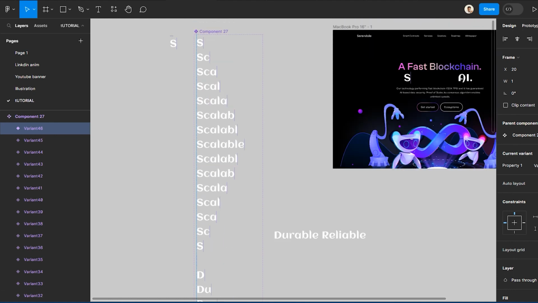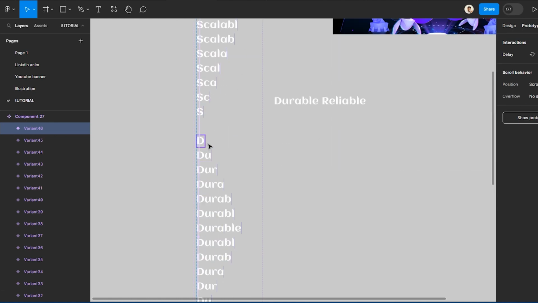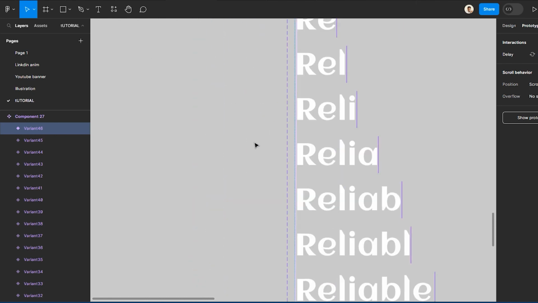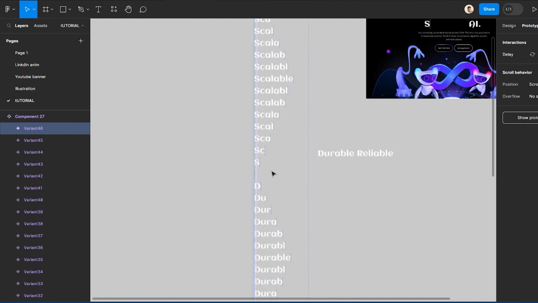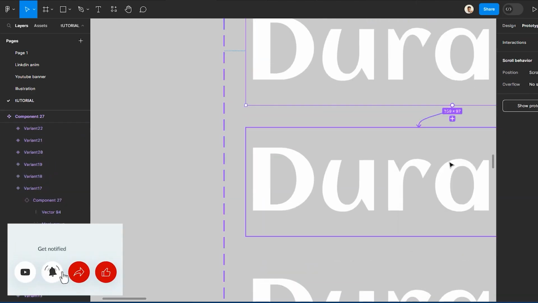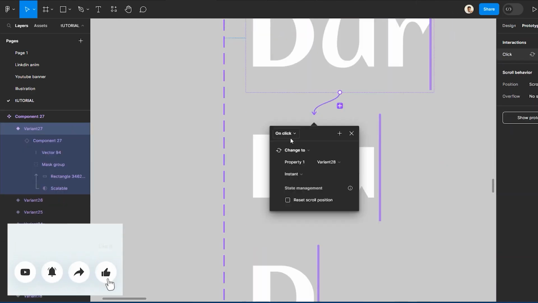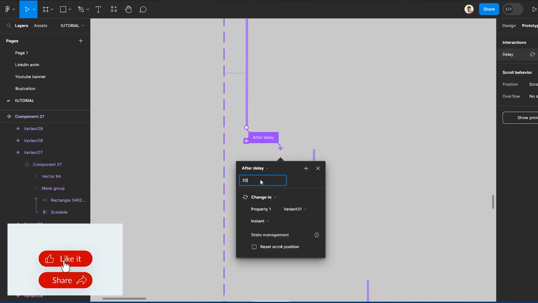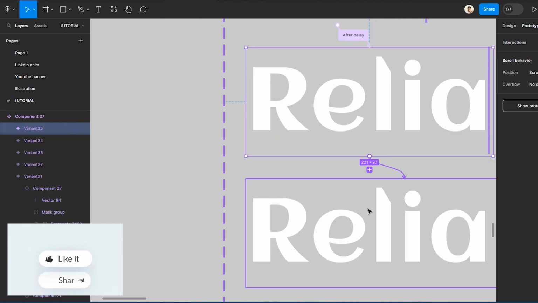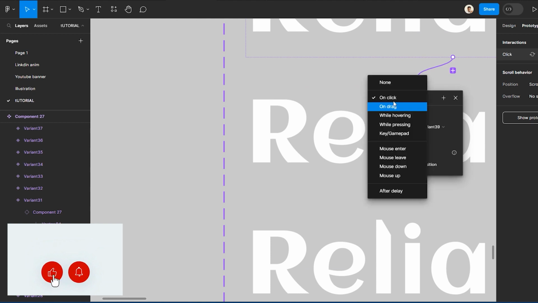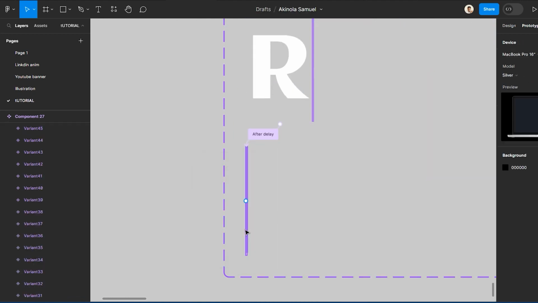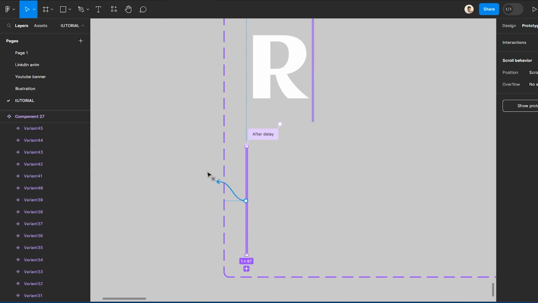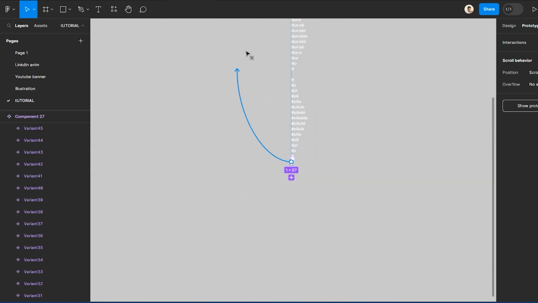So the next thing we need to do is to switch back to the prototype and start prototyping. Yeah, so see you guys in a bit. So now to close this, we now need to take this back up.